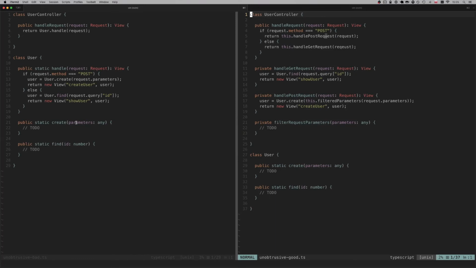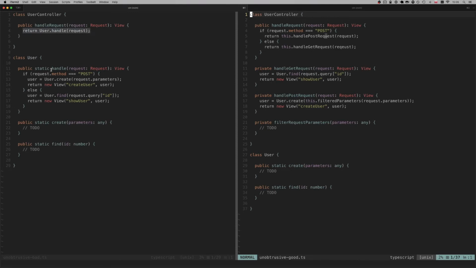Let's have a look at some code example. In this case, we have two classes. The first one is called user controller and the second one is called user. The first one represents the controller layer while the other is the data, the model layer. Now my user controller has one method called handleRequest that takes the request object, and then it has just a one-line body. It says return user.handleRequest.